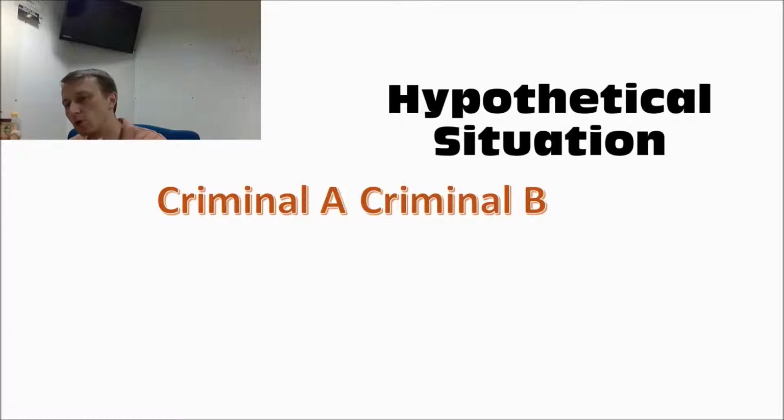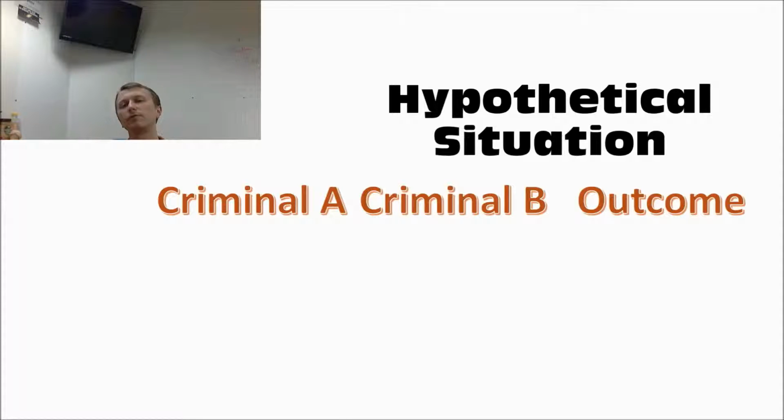So in this dilemma that they're about to give us, obviously there's an outcome. They're going to offer us, hey, if you basically rat out your partner in crime, so if we rat out criminal B, then we will serve no time and criminal B will get the larger sentence.